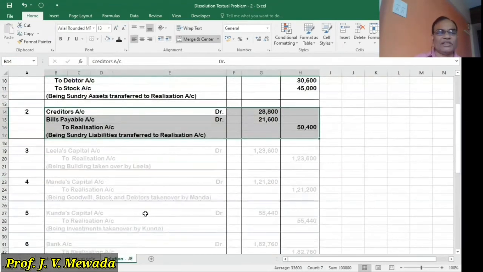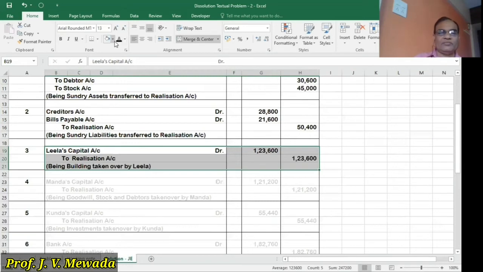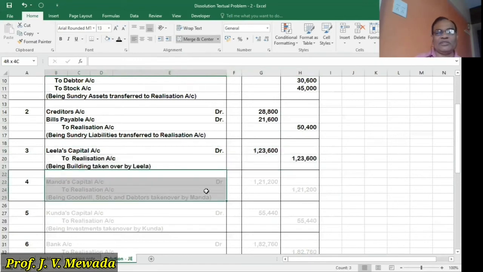So we are passing individual entries for Leela, Manda and Kunda separately. First we'll pass the entry for Leela. Leela took over the building. So Leela's capital account debit to realization account. That's the first entry. Then Manda took over goodwill, stock and debtors.